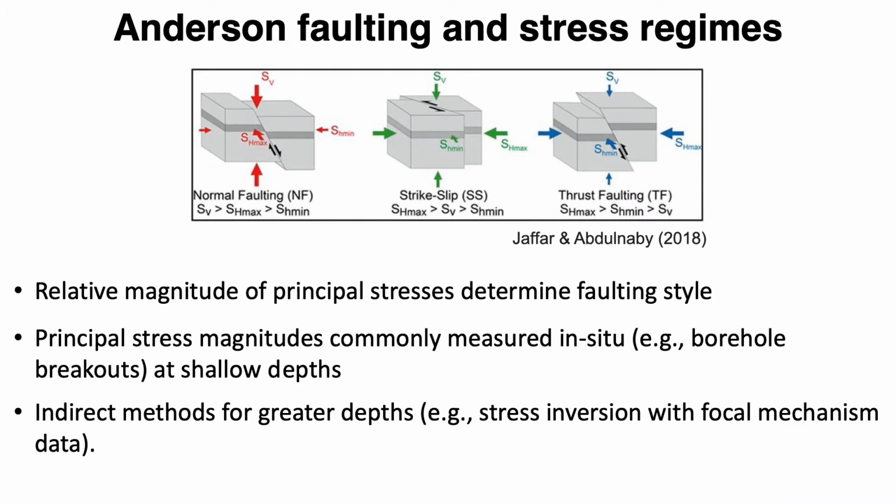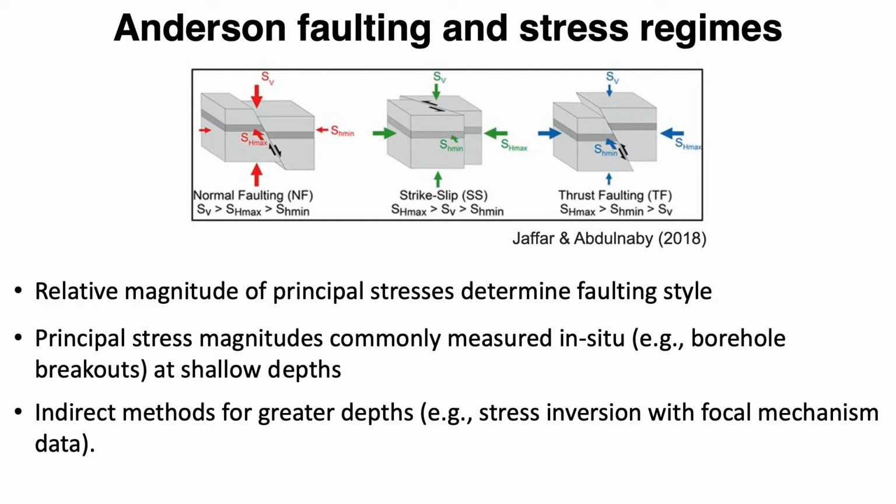Faults slip in a variety of styles that reflect the relative magnitude of the orthogonal principal stresses acting on the region. That is one vertical and two horizontal stresses. We get normal faulting if the vertical stress is the largest, strike-slip faulting if the vertical stress is the intermediate, and reverse or thrust faulting if the vertical stress is the smallest. These stresses are clearly paramount in understanding earthquake processes.